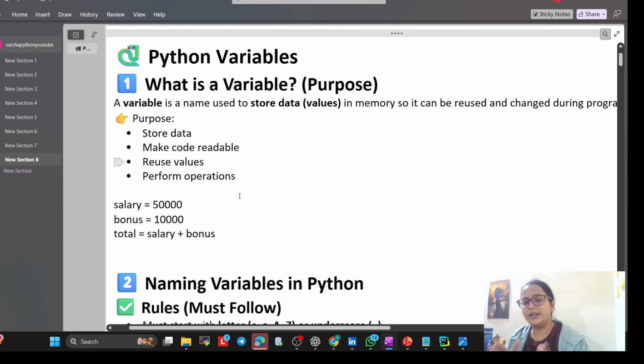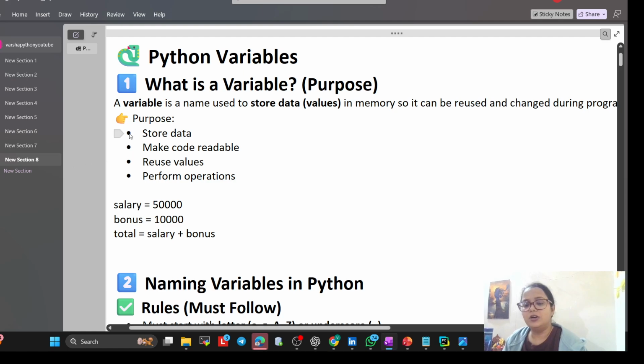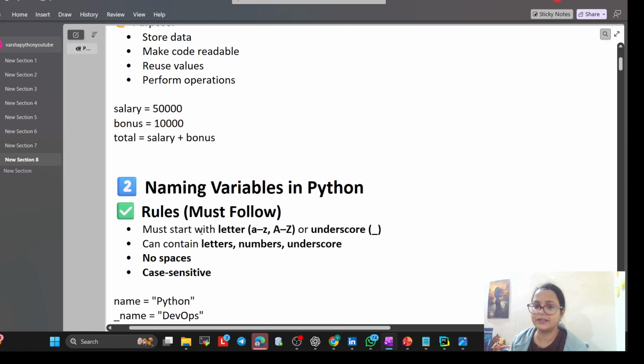What is a variable? Yesterday I explained, a variable is a name that is used to store data inside it, and the data is the value. Yesterday I told you, if one bottle is there, that bottle is the variable, and whatever water is inside, that is the value. Now, the purpose is to store data, like a bottle is used to store water, where water is the data. Make code readable, reusable, perform operations. Say salary is 50,000, then bonus is this much, so total salary is bonus plus salary.